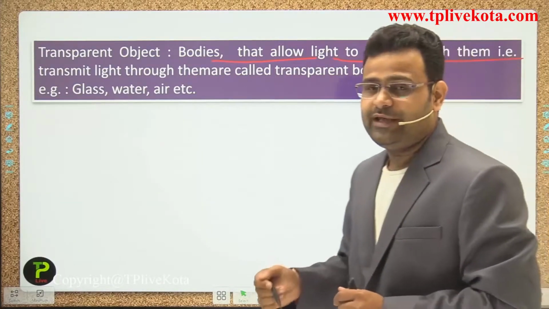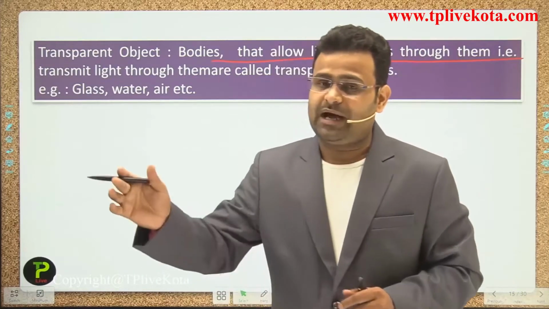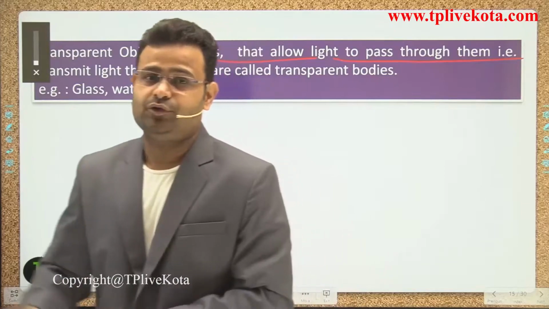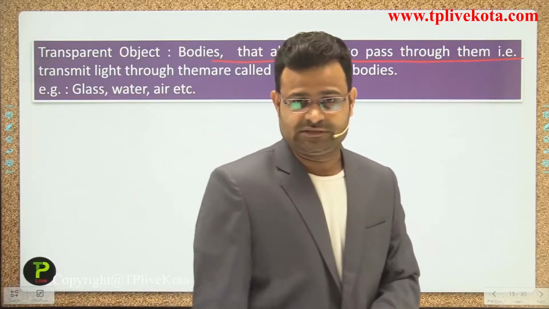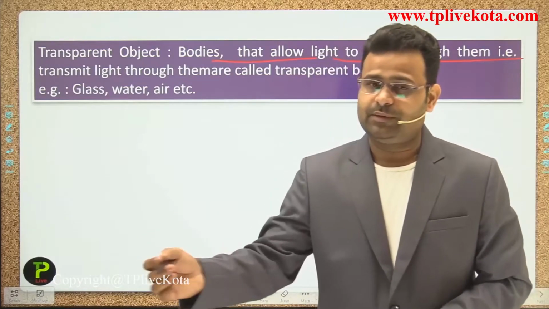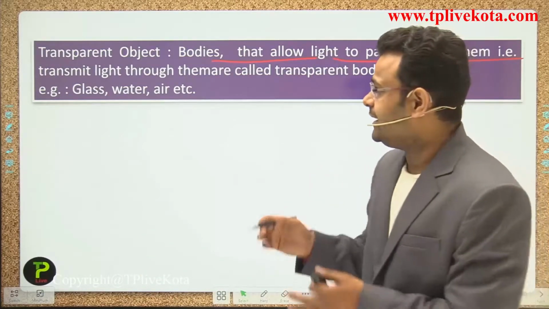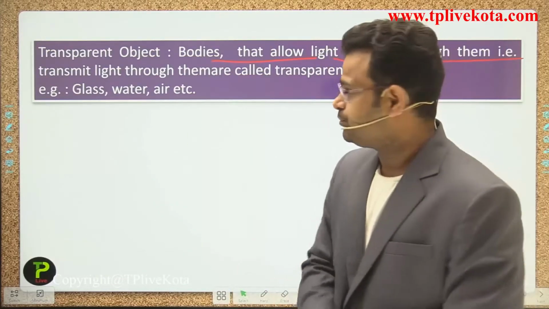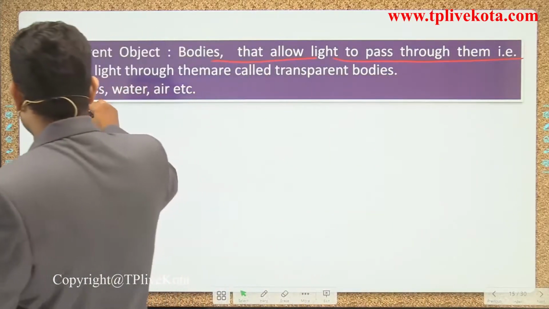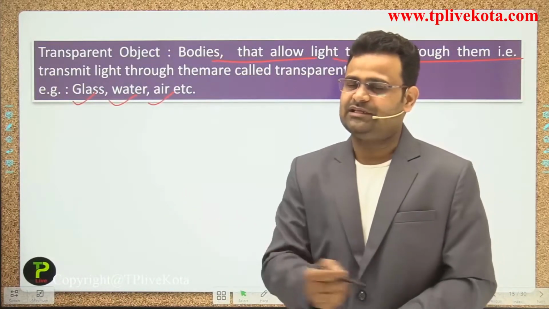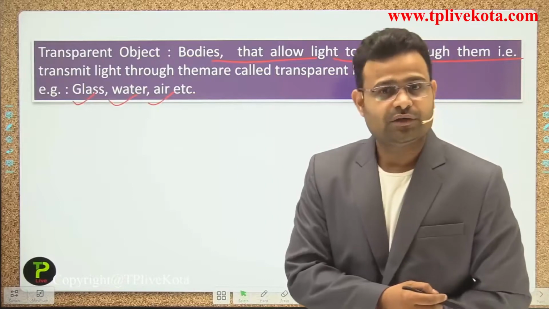If a body allows light to pass through it, it means you are giving permission to light to move from one side to the other, from one point to another. At that time we can say that the medium is called a transparent medium. Examples of transparent media are glass, water and air, where light travels easily from one side to the other.